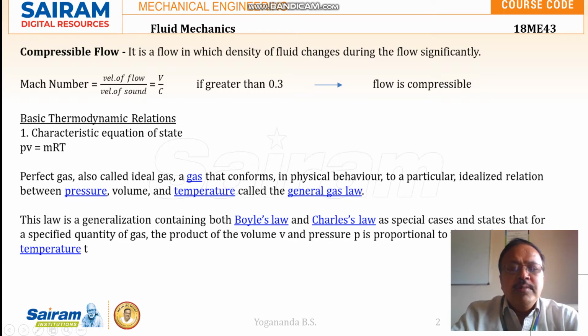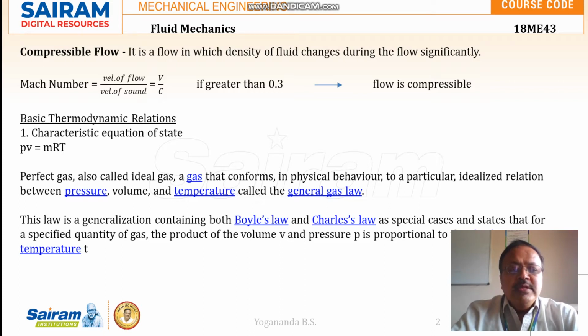Here sound means the disturbance created, so the disturbance wave velocity and the flow velocity. That is the fluid flow velocity to sound wave velocity ratio. V by C is called the Mach number. If this Mach number is greater than 0.3, the flow is considered as compressible.